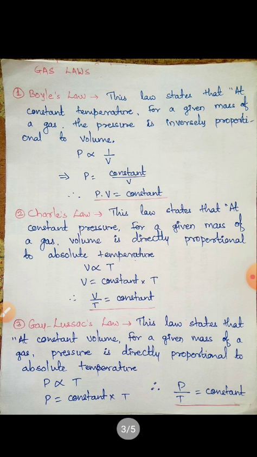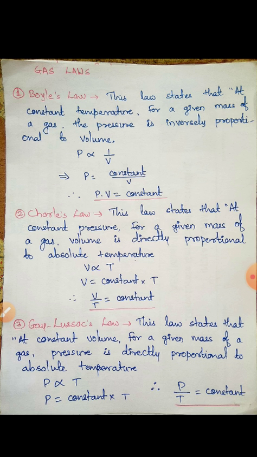Then I remove the sign of proportionality and add a constant of proportionality, so P is equal to constant divided by V. I take V to the other side, therefore the final equation is PV is equal to constant. The product of pressure and volume is constant at constant temperature. That means if the pressure increases, volume decreases, or if the volume increases, pressure has to decrease when the temperature is kept constant. This is Boyle's law. Then we have Charles' law.